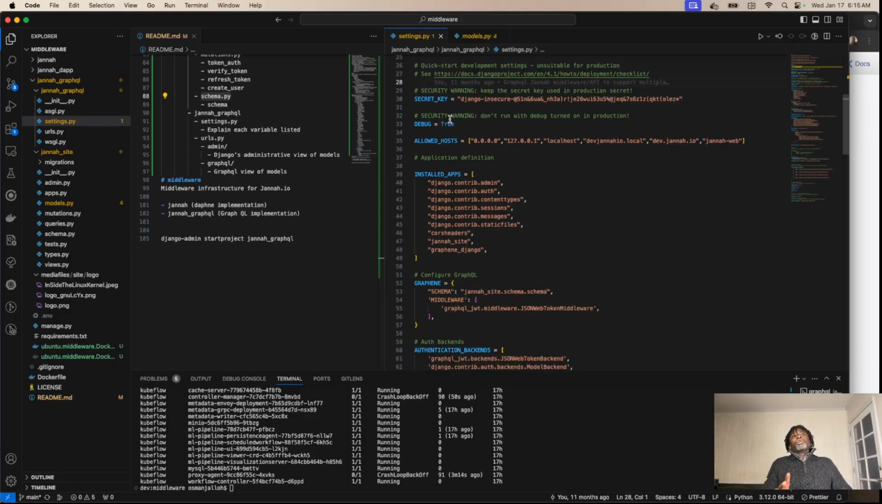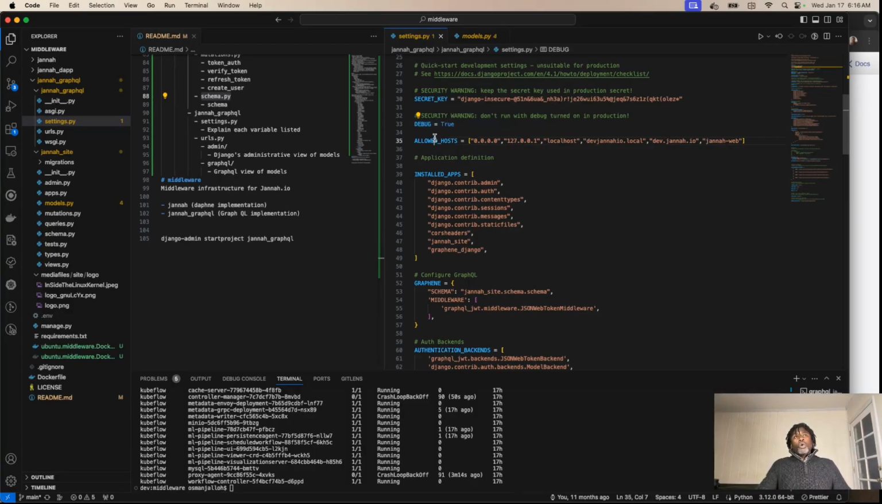Of course, because we're in development, we're going to set debug to true. This is how Django knows it's in debug mode. So if it crashes, let's say it encounters some kind of error, it will give you a lot of debug output, like a traceback of where things crashed. So that's what that variable does.